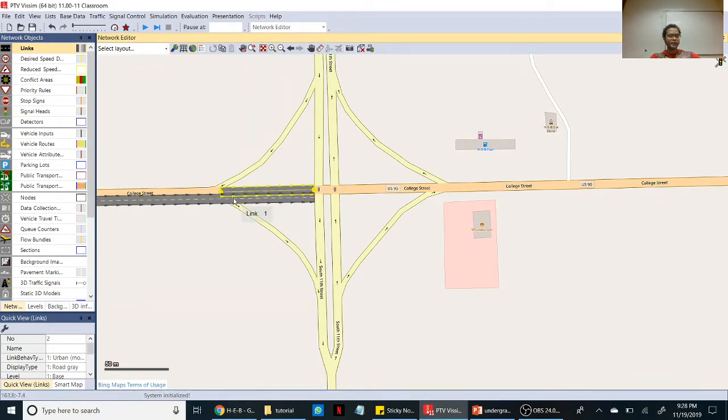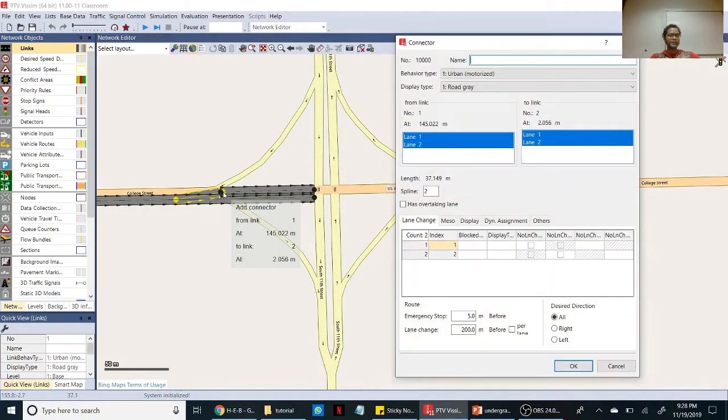To connect this link with this link, click the control button, right click and leave it like that. So link 1 from both goes to this left lane. If you don't want from both, if you just want from the second lane, the right hand side in the direction of travel is your lane 1 and adjacent to that is lane 2.